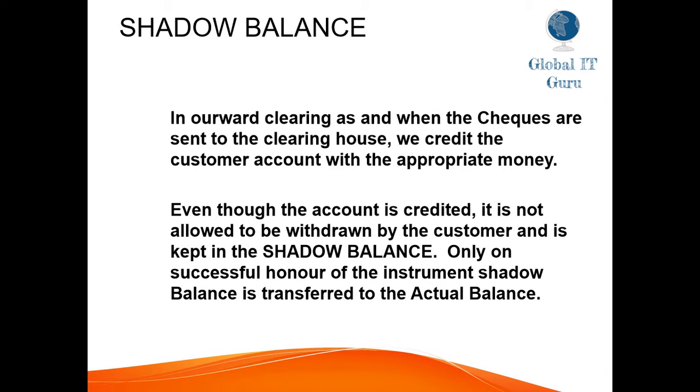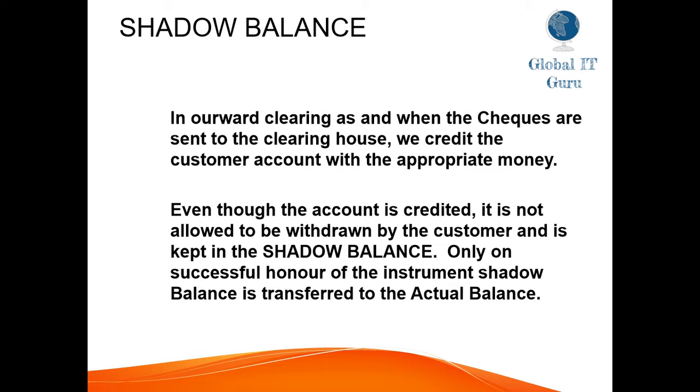Next, we have shadow balance. In outward clearing, as and when the checks are sent to the clearing house, we credit the customer account with the appropriate money. Even though the account is credited, it is not allowed to be withdrawn by the customer and is kept in the shadow balance. Only on successful honoring of the particular instrument is the shadow balance transferred to the actual balance.